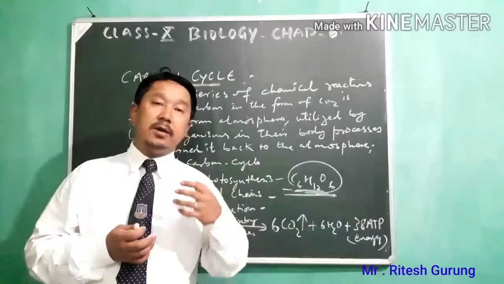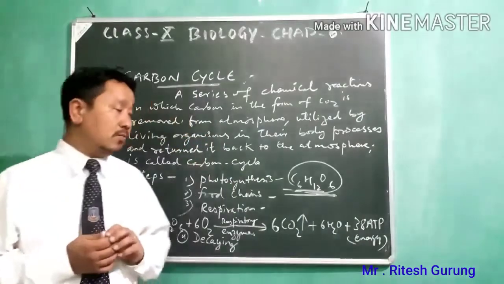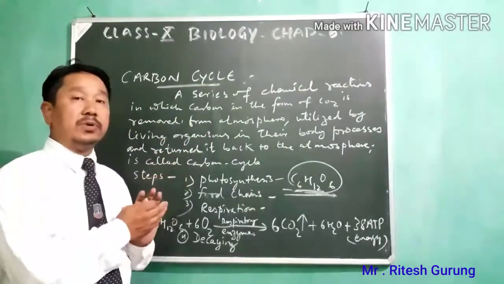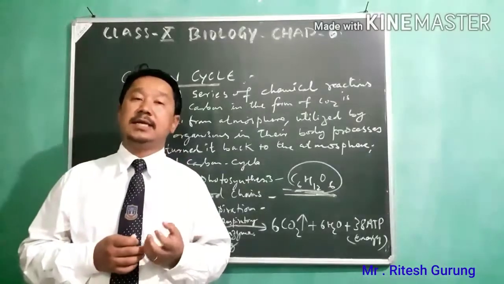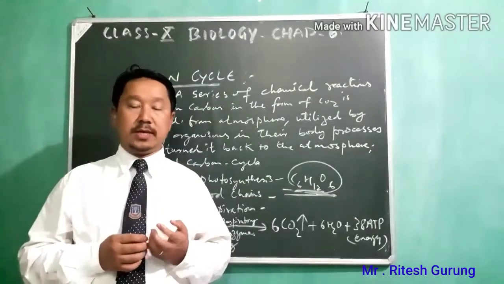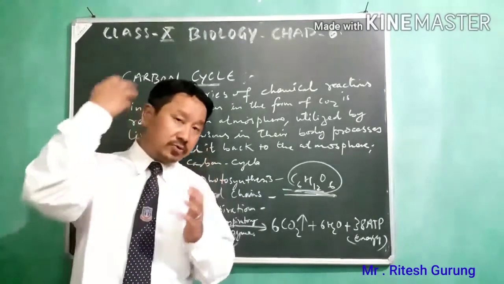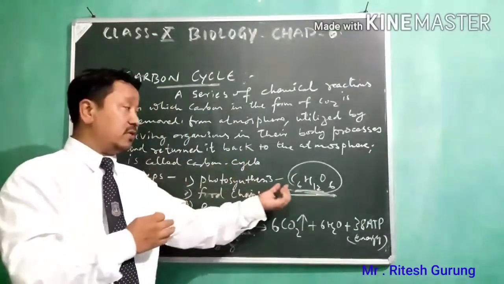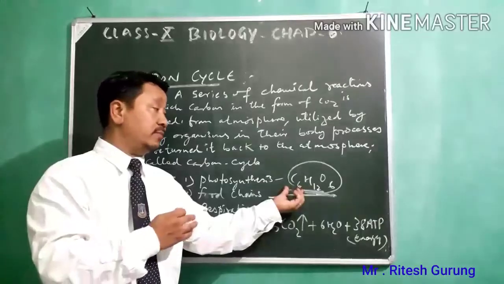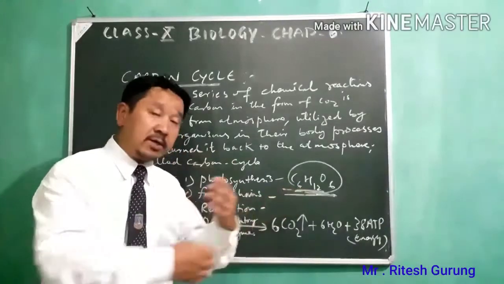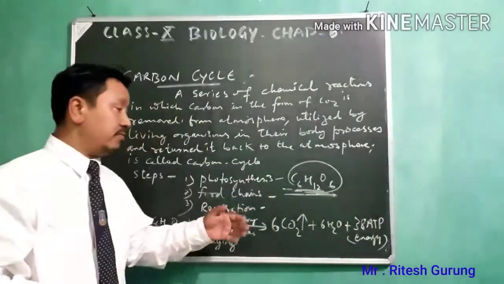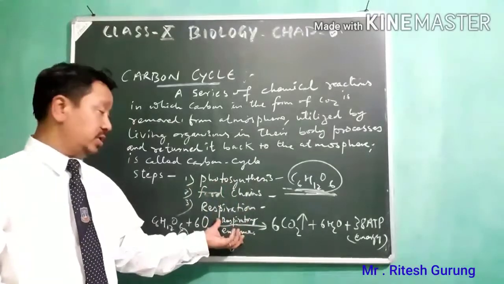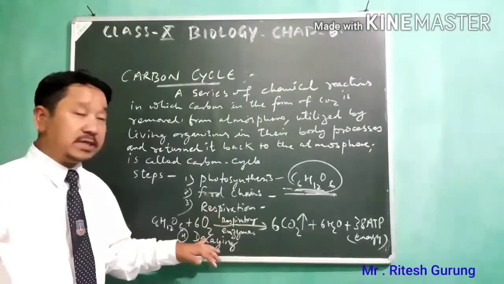When they undergo decaying or decomposition, carbon dioxide is released from their body to the atmosphere. So carbon dioxide is going back to the atmosphere. It was taken from the atmosphere and utilized in making the food. Now it is again going back to the atmosphere by a number of processes, which include respiration and decaying.